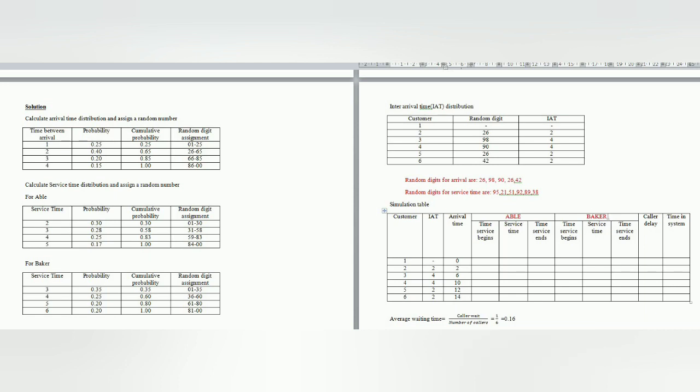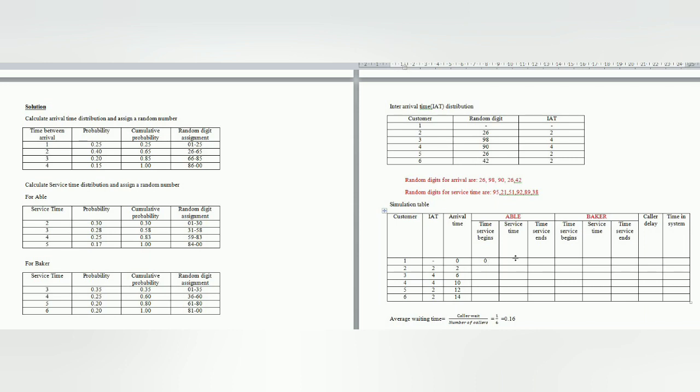Next, whenever Able and Baker, two channels, are there, the first customer arrives at the 0th minute. Both Able and Baker are free. Able has more experience compared to Baker, so we assign the work to Able itself. The time service begins is 0 for Able. Now we have to calculate the service time. The random digit given for service time is 95.